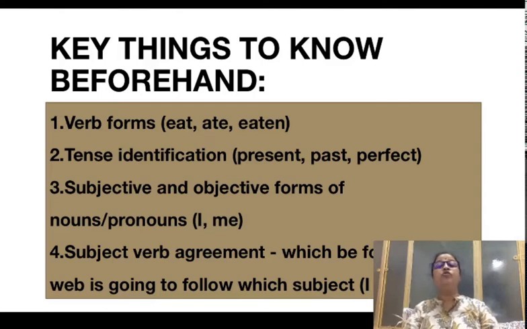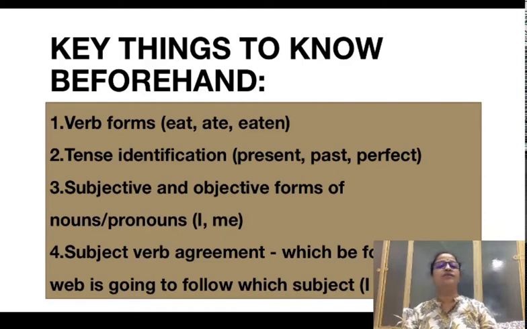Second thing, you should be able to identify the tense of the active voice and the passive voice, and for this you need to learn all the tenses, present, past and future, as well as their aspects. There are 4 aspects in each of these tenses. So present tense has got simple present tense, present continuous, present perfect and present perfect continuous.